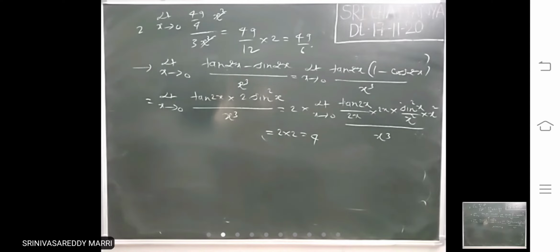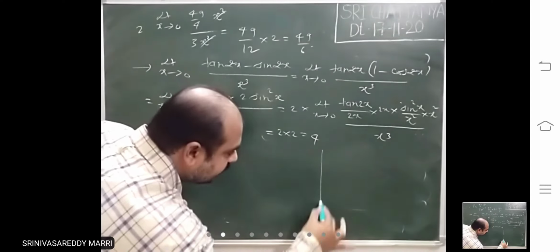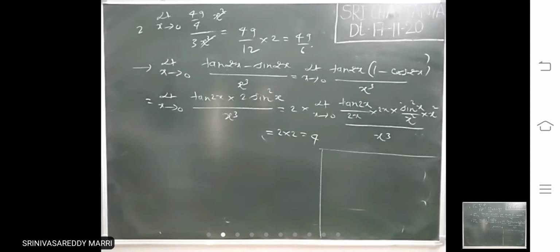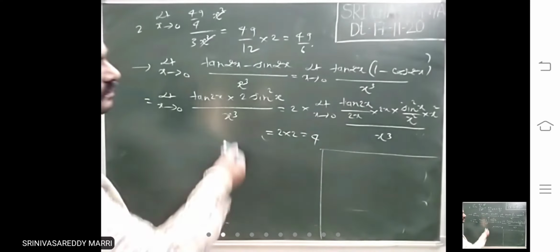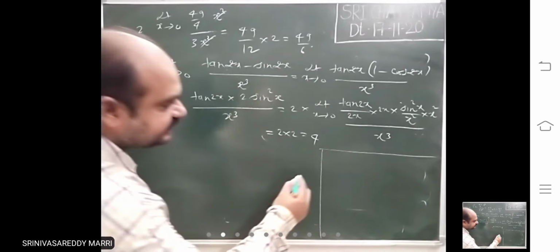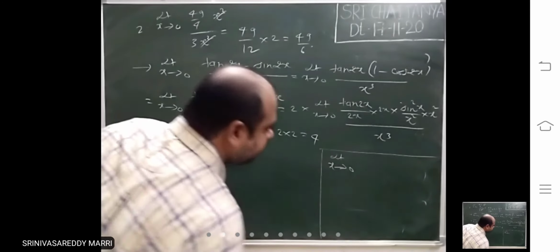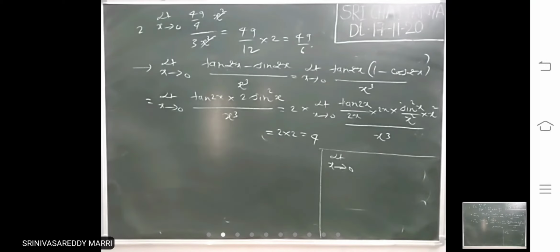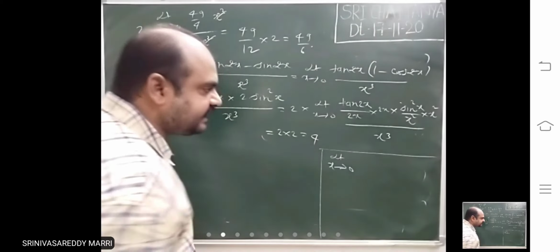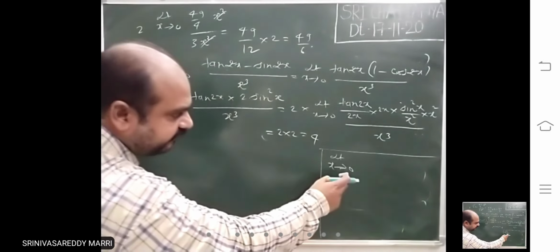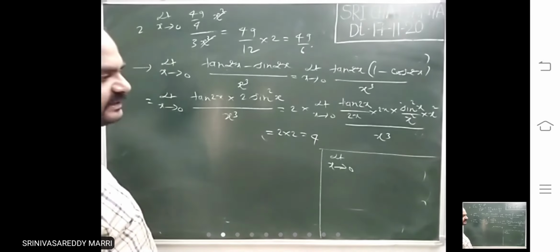Now, another approach of solving the problem is, look at this approach. Whenever trigonometric limits are there, always they are when x tends to 0: limit x tends to 0 of sin x by x, limit x tends to 0 of cos x by x. Always if it is 0, the standard limit is there.